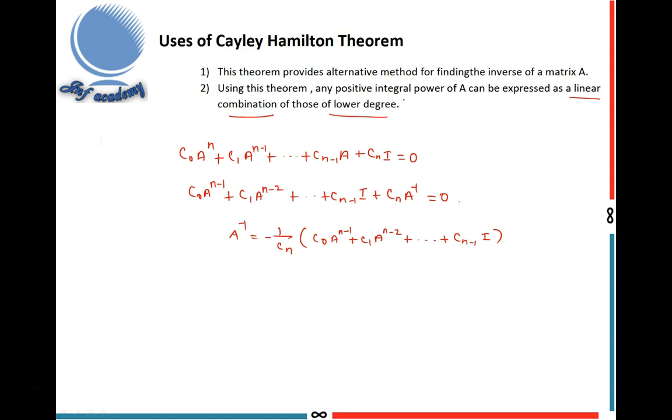That means you can find A cube, A power 4, etc. How to find the higher powers of A? I explain. This is the Cayley-Hamilton theorem statement: C naught A power n plus C1 A power n minus 1.